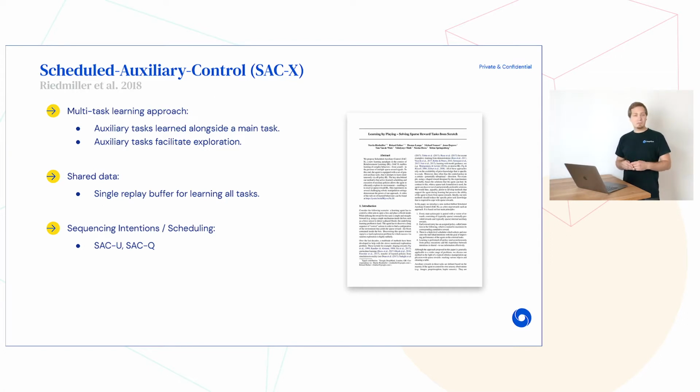Like that, scheduled auxiliary control can achieve high data efficiency, which makes it fit for learning complex tasks completely from scratch on real robot systems as long as the auxiliary tasks help with exploration. An important insight of scheduled auxiliary control, however, is that the exact definition of the auxiliary tasks isn't all that important as long as they jointly lead to adequate exploration. Previously, however, auxiliaries were usually chosen specific to the goal task, often with a lot of hand engineering and with domain knowledge encoded in the reward definition.